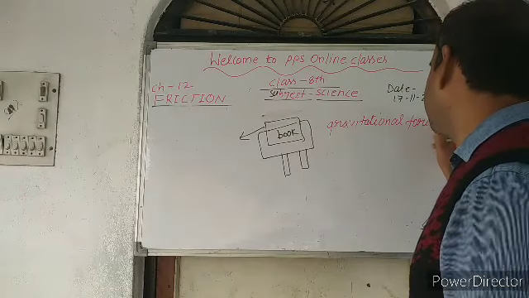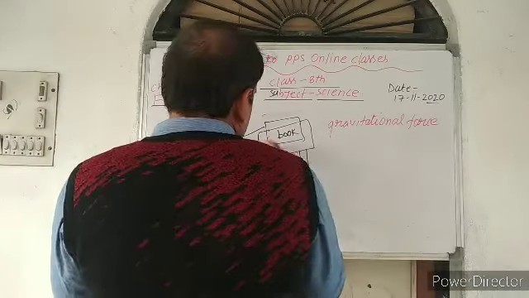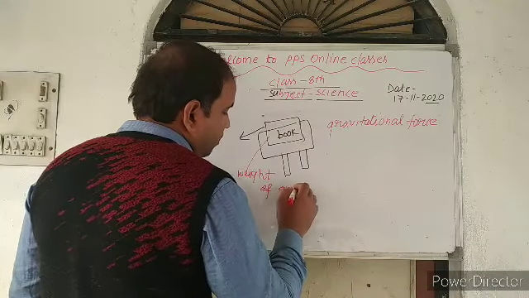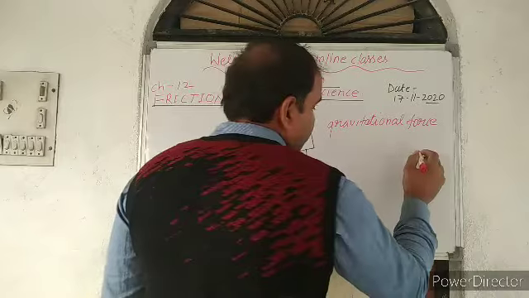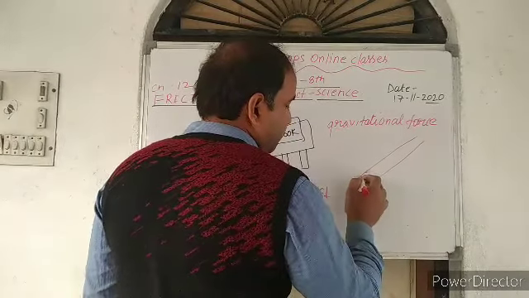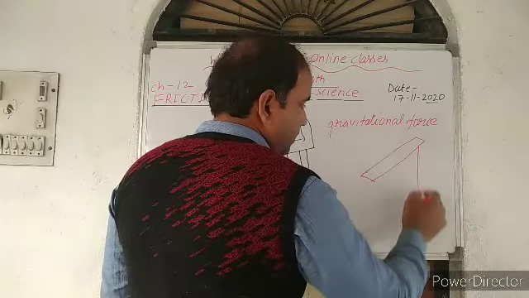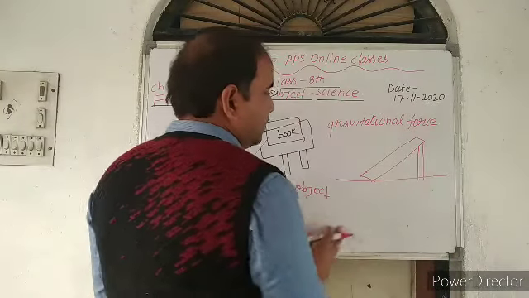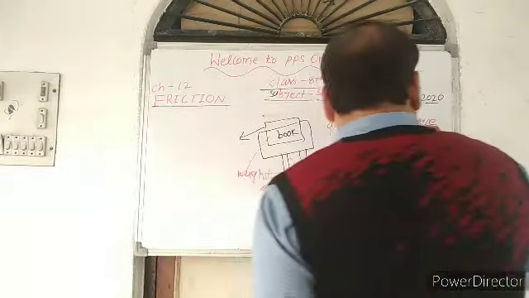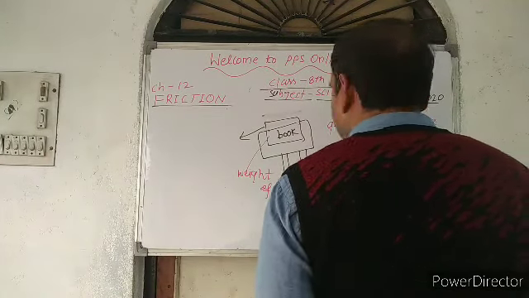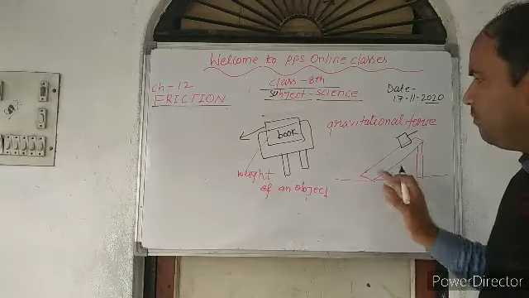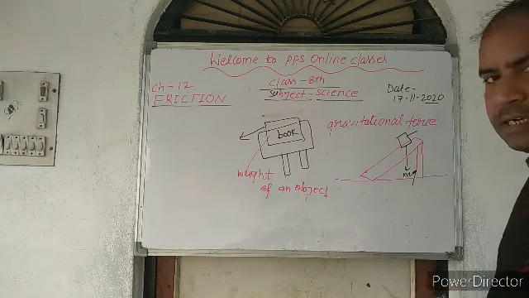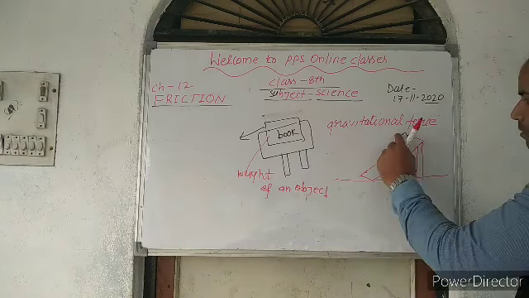Why is there a gravitational force? Due to the weight of an object.